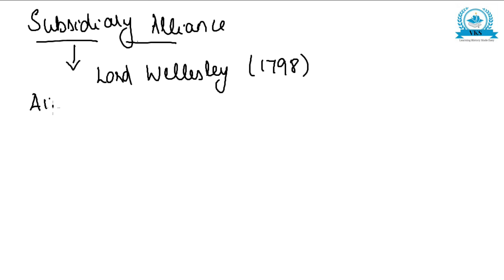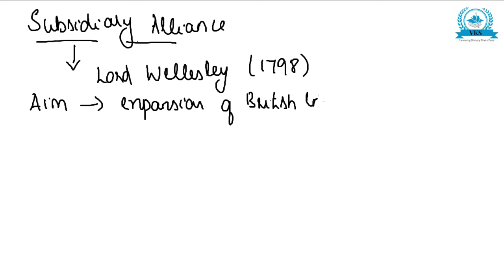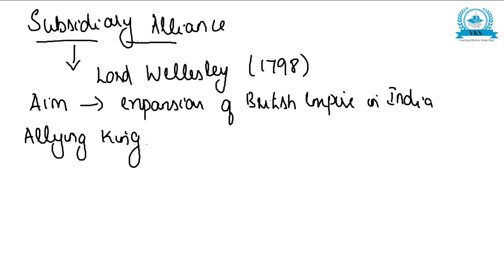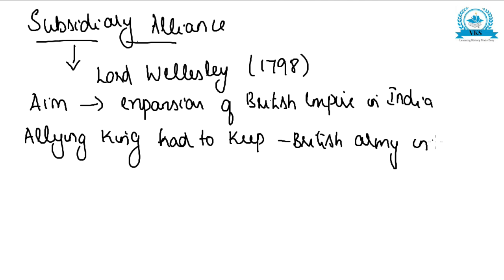So what was the main aim of the Subsidiary Alliance? Its aim was the expansion of the British Empire in India. This was the main aim of the Subsidiary Alliance. According to this, the allying king, that is a king who signed the Subsidiary Alliance, had to keep a British army in his state.